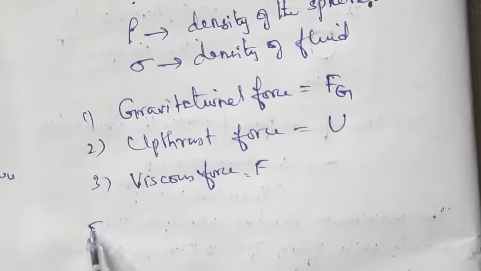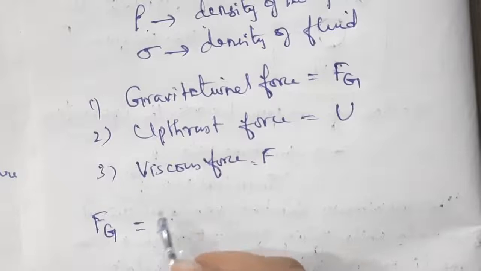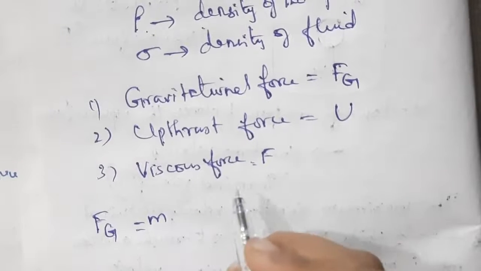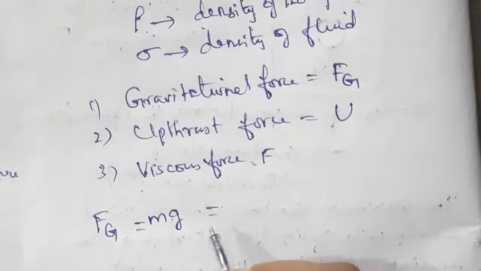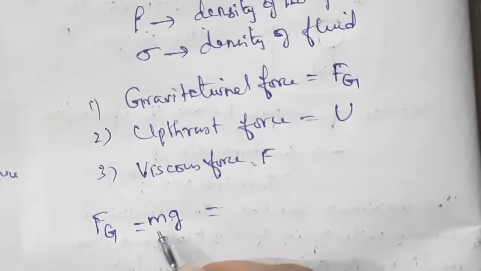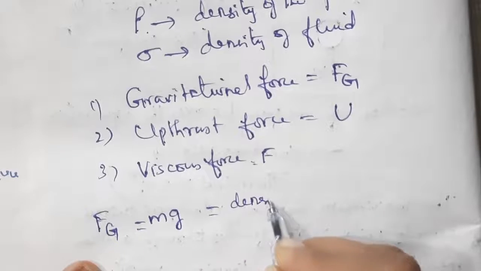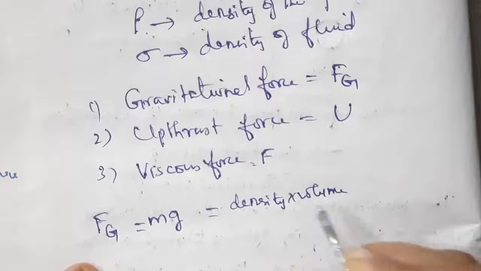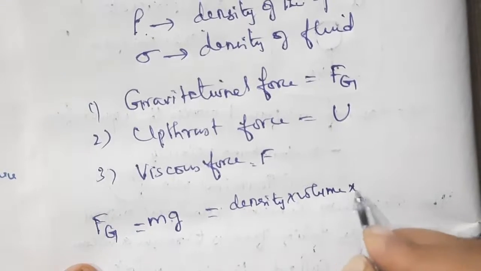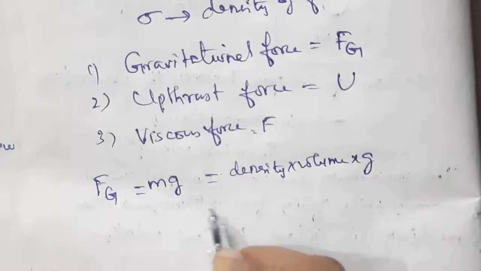First, the gravitational force acting on the sphere. The formula for force is mass into acceleration. Here, because of gravity, it is m into g. The mass can be written as density into volume, so mass times g.